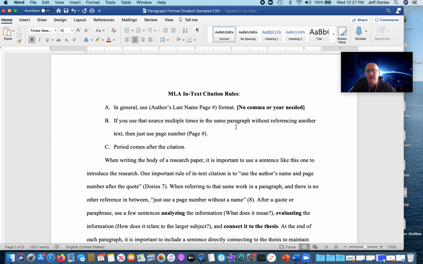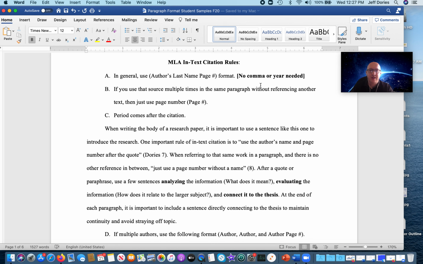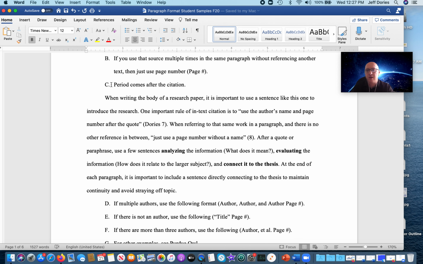So first, a review of MLA in-text citation rules. In general, use author last name and page number. If you use a source multiple times in the same paragraph without referencing another text, then just use page number. And remember, period comes after the citation. So it should look like this: last name, page number, period.